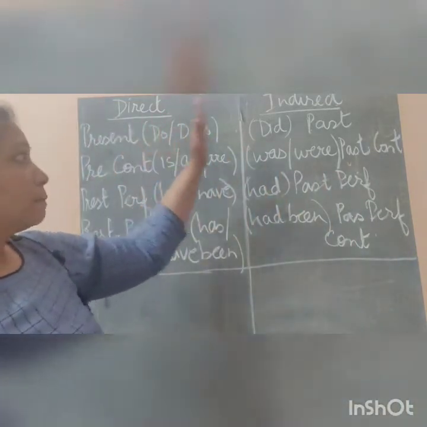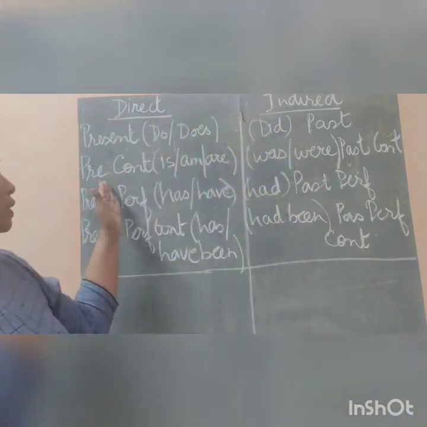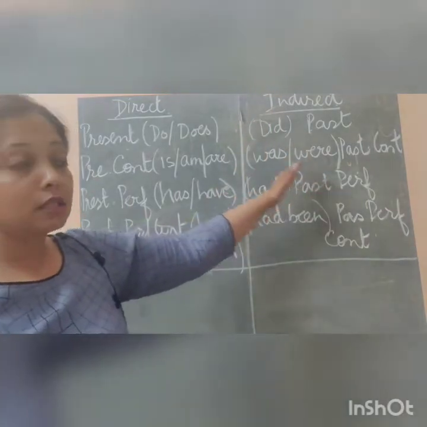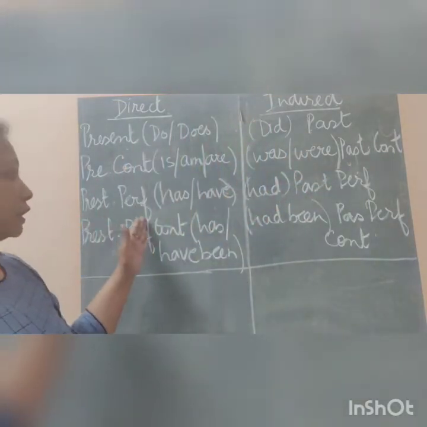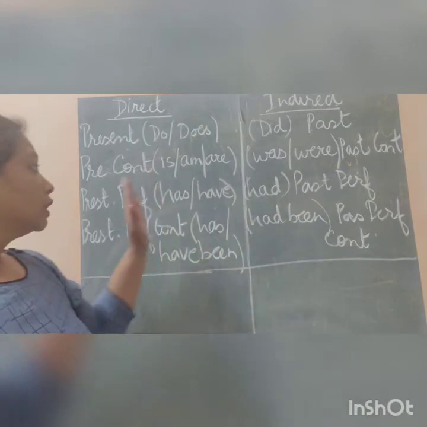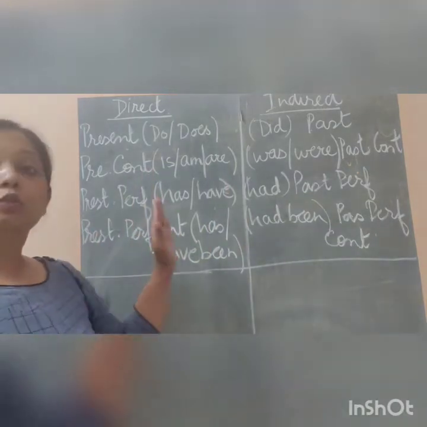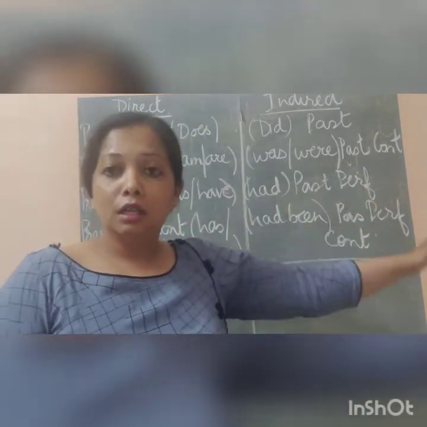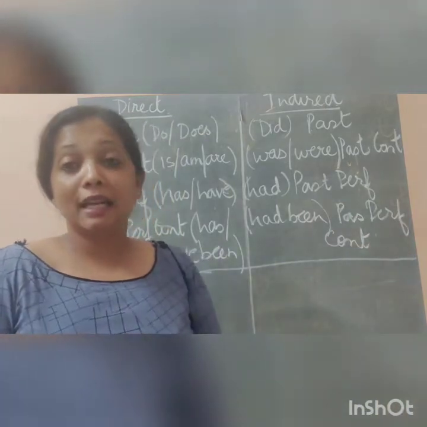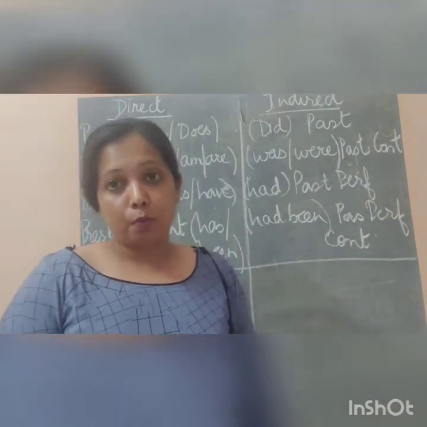If it is present, it will change to past. If it is present continuous, it will change to past continuous. If it is present perfect, it will change to past perfect. If it is present perfect continuous, it will change to past perfect continuous. Let's see the next form, that is the past form.